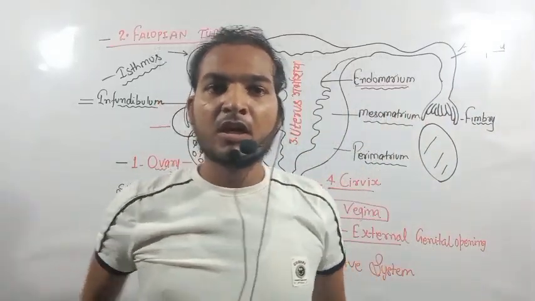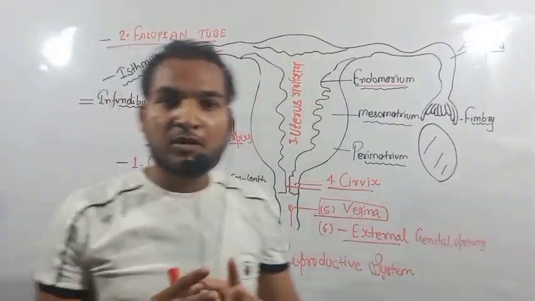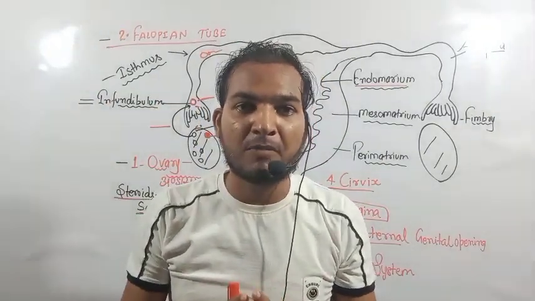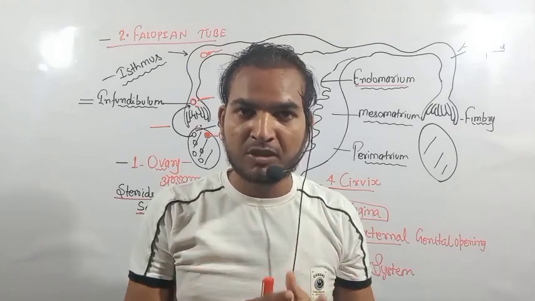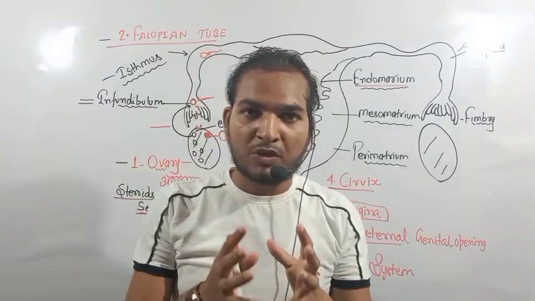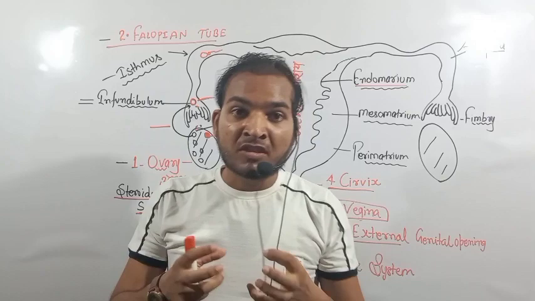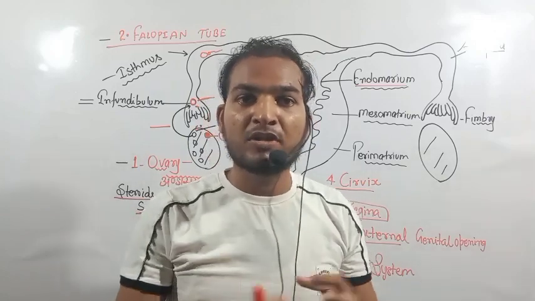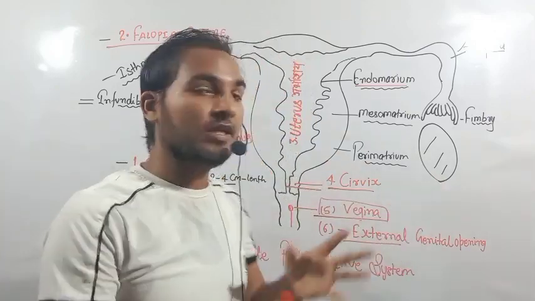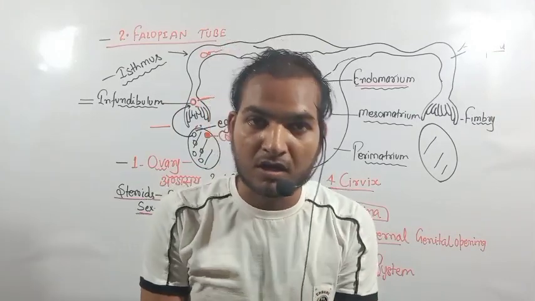Now we study the third portion of the reproductive system, which is called the uterus. The Hindi meaning of uterus is garbhasay. Within the uterus the female receives her own child. The uterus is the portion where the development of the baby occurs.